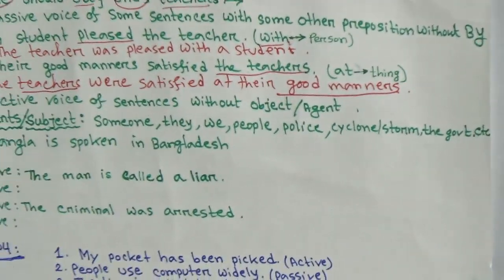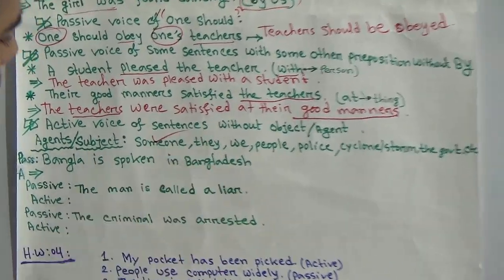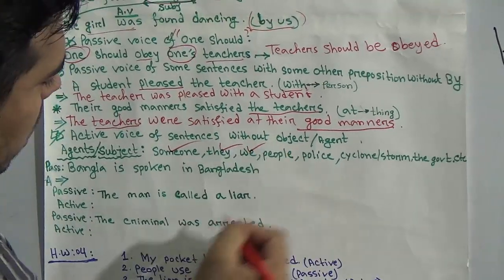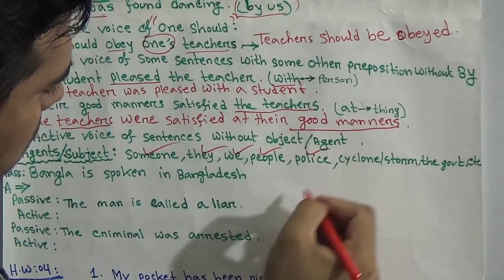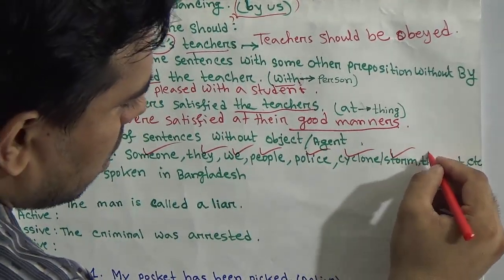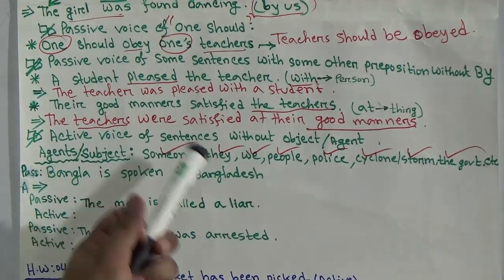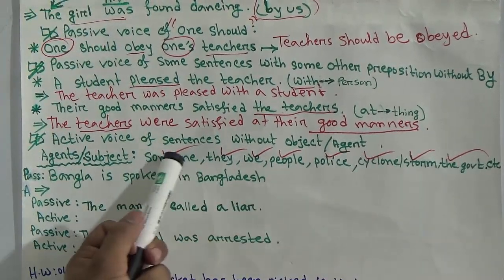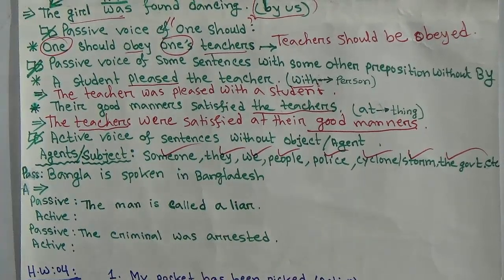I have some agents and subjects for you. Here the first ones are someone, they, we, people, police, cyclone, storm, the government, etc. These agents, these subjects can be in your active voice.